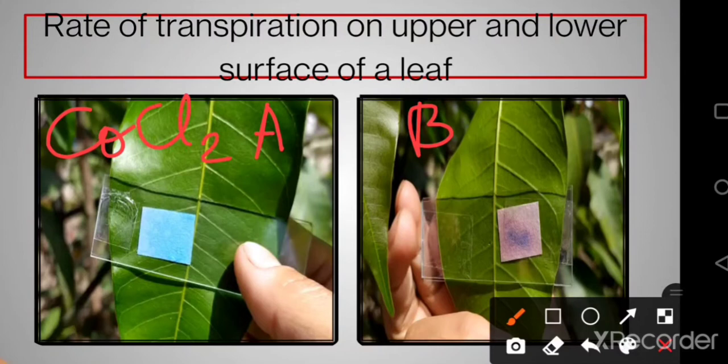Now remember, cobalt chloride paper is blue when it is dry, and when it becomes moist, it absorbs water and turns pink. We keep such paper on both surfaces of the plant and look after half an hour. So after half an hour, what do we see? On the upper epidermis, the color does not change, it still remains blue, whereas on the lower epidermis, the color turns pink. So students, what does this denote? This denotes that the lower epidermis has a much higher number of stomata as compared to the upper epidermis.